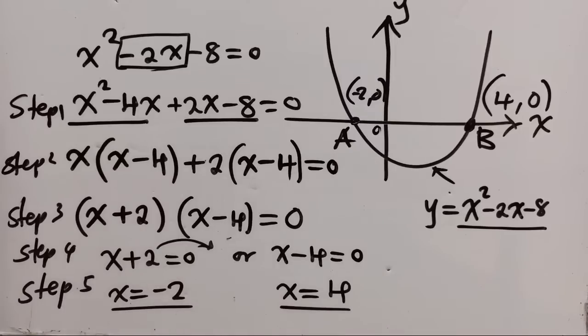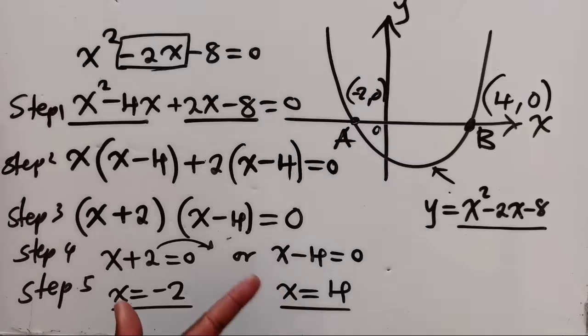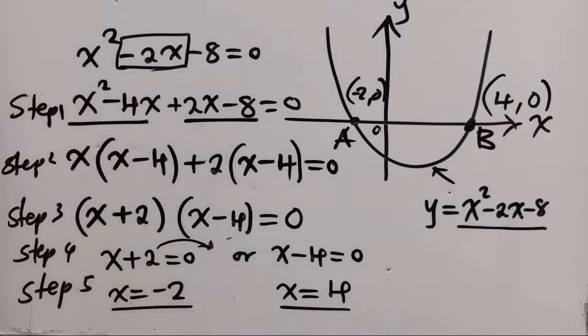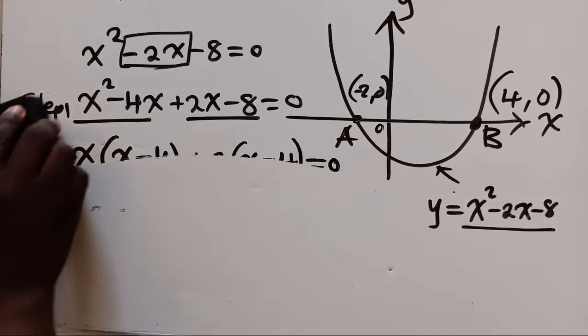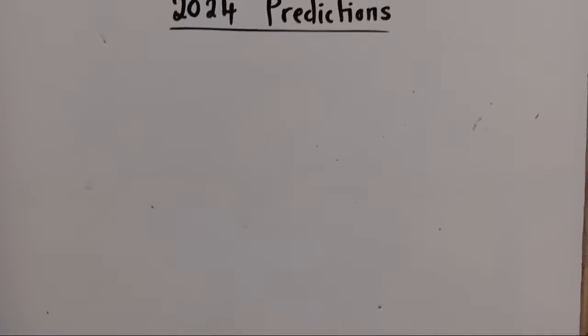Okay, let me explain a bit. I know quite a number of people have been facing difficulties on how to solve. I guess you know that the moment you find these x values, just pick the biggest, put it to the right hand side, the smallest to the left hand side, and then you say comma 0, comma 0. That means you found the point. So let me just help out those people who face difficulties in solving the quadratic equation, because you can't answer this question if you don't know how to solve the quadratic equation.